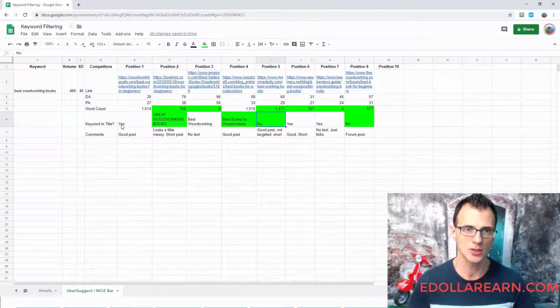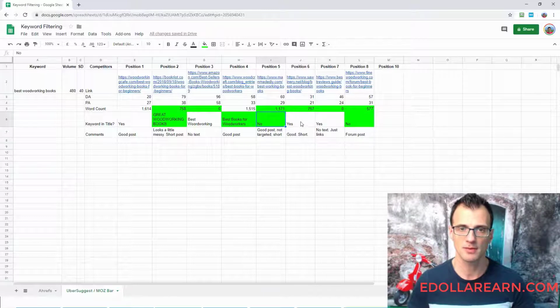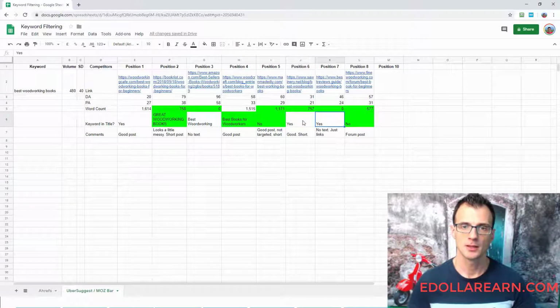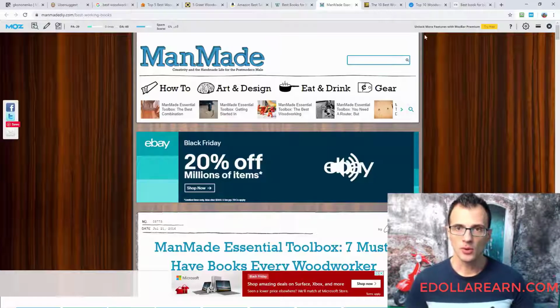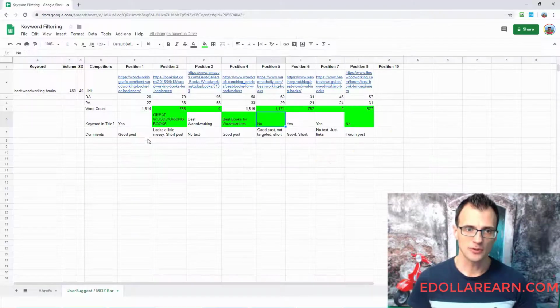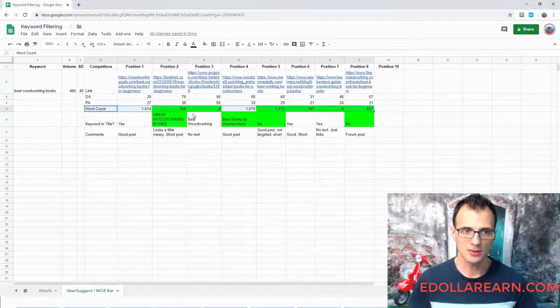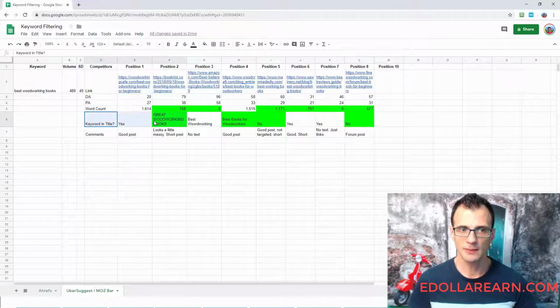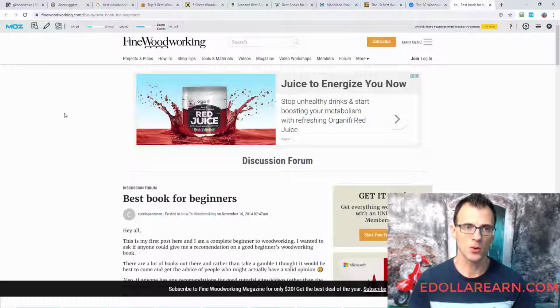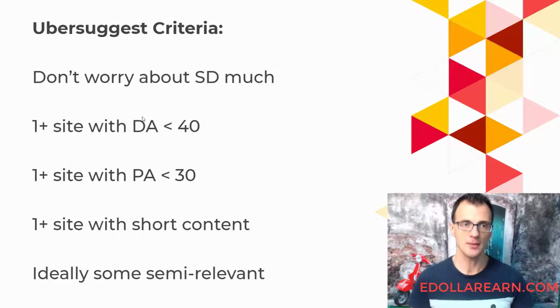So it does not contain these words, best woodworking books, in the title of the actual page. Okay, so now that we have done all of this and we've gotten our word counts and we've gotten the information whether the keyword is in title or not, then we can now go through the criteria here.